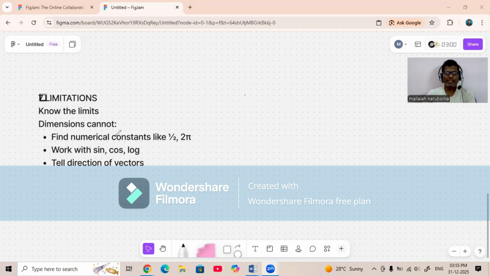Limitations of dimensional analysis. Dimensional analysis cannot find numerical constants like half or 2 pi. These are constants, and we can't find numerical constants using dimensions. It also won't work for trigonometric ratios like sin theta, cos theta, tan theta. And finally, it cannot tell the direction of vectors. These are the limitations of dimensional analysis.